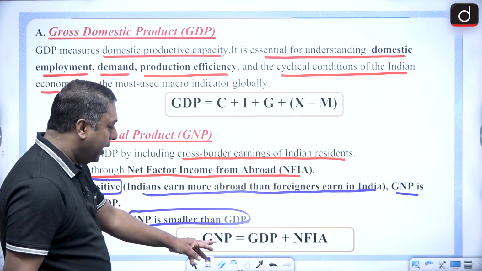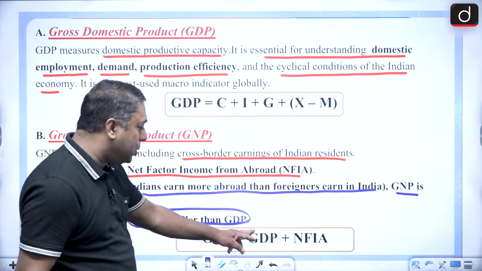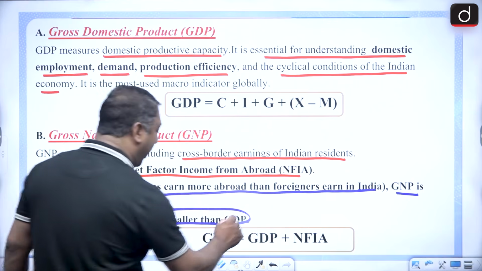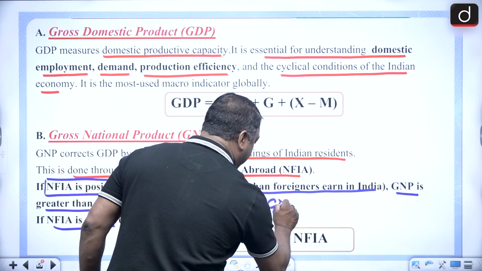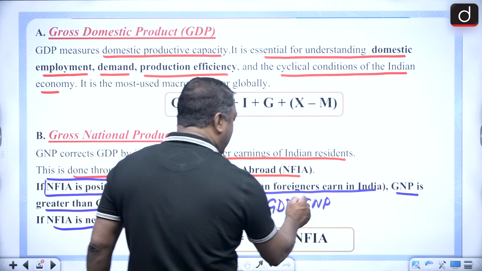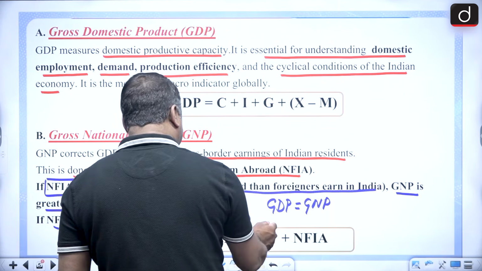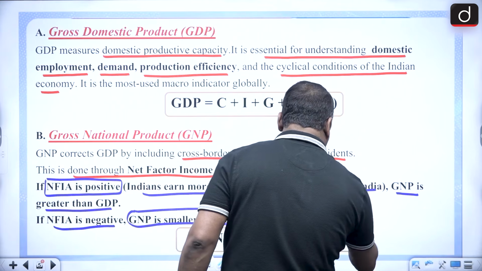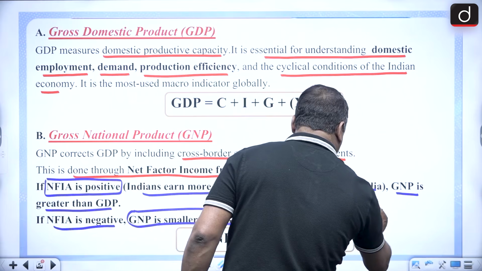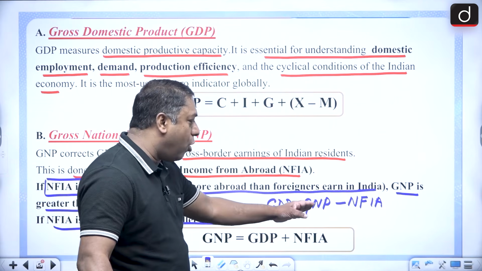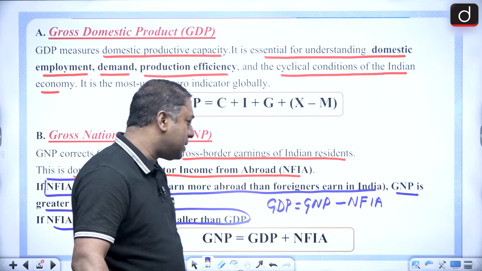So simple, if you are going from GDP to GNP, from D to N, you are going plus NFIA. And if you are going from N to D, then it is minus NFIA. So if you are finding GDP from GNP, you have to do minus NFIA.